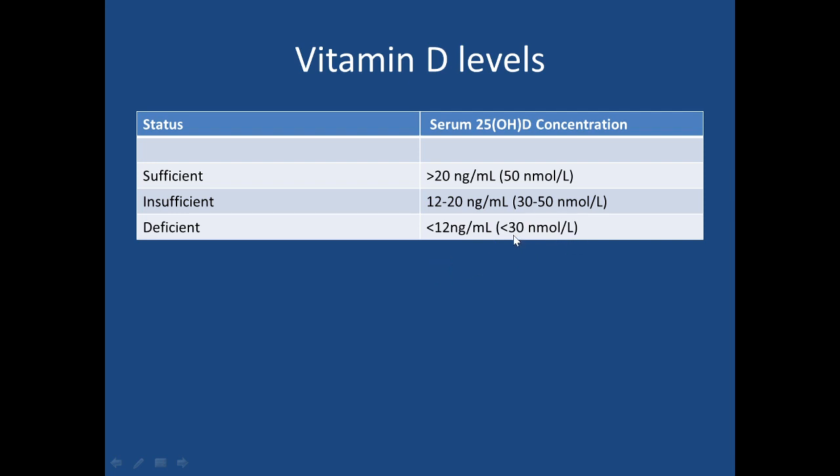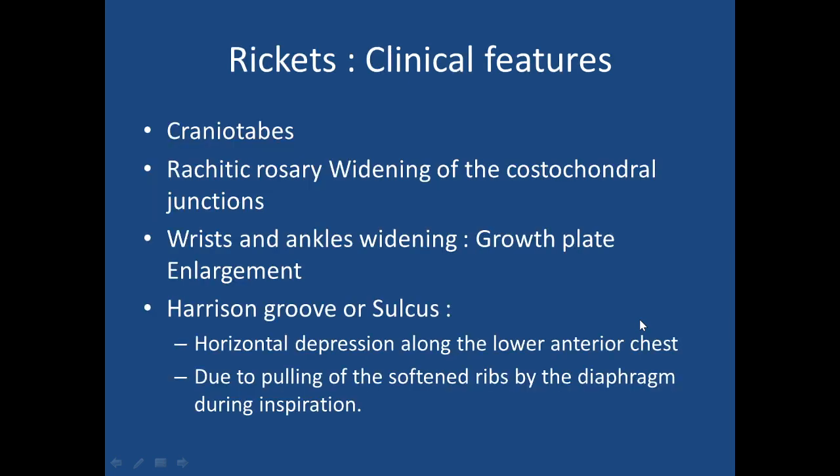So if it is less than 12 nanogram per ml, then it is deficient, and if it is more than 20 nanogram per ml or 50 nanomole per liter, then it is sufficient. In between, 12 to 20 nanogram per ml or 30 to 50 nanomole per liter, is an insufficient level of vitamin D. Now, vitamin D deficiency causes rickets. So what are the clinical features of rickets?